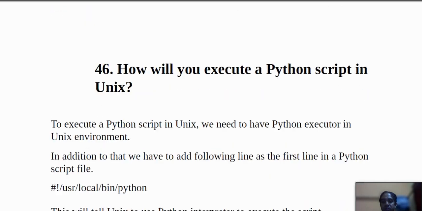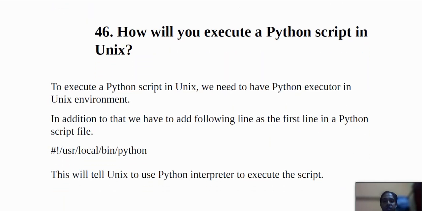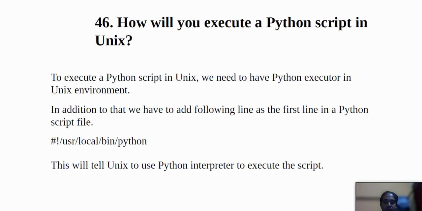So the next question is: how will you execute a Python script in Unix? Okay, to execute a Python script in Unix, we need to have the Python executable in the Unix environment, and in addition to that we have to add the following line as the first line in the Python script file. This will tell Unix to use the Python interpreter to execute the script.